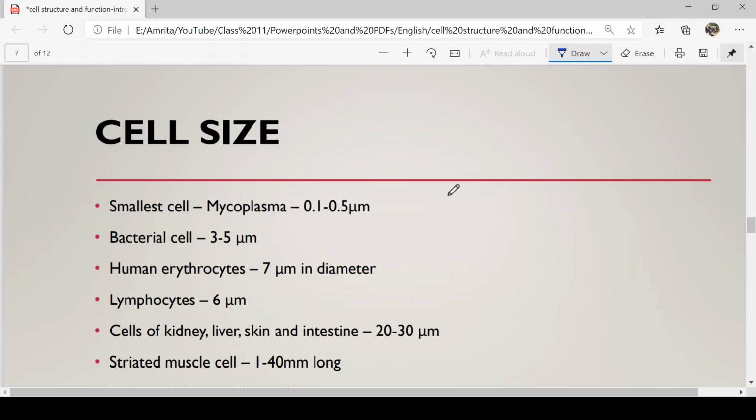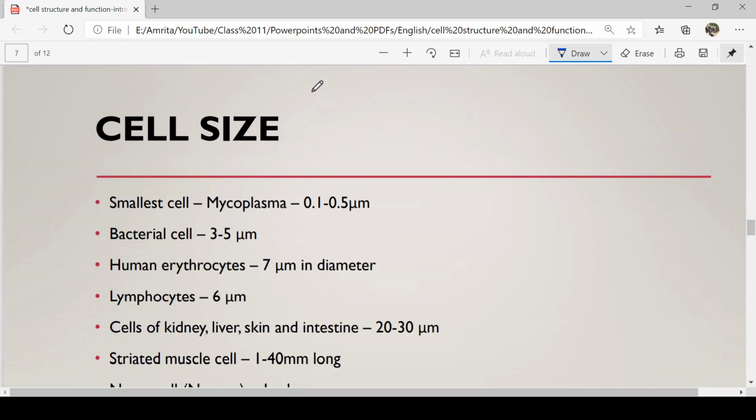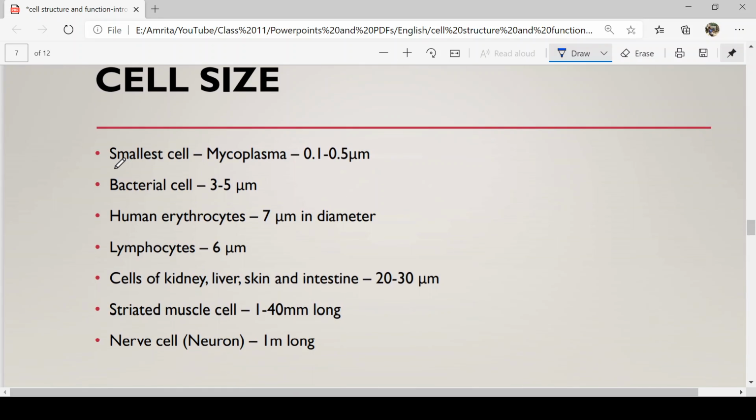Now coming to the diversity of cells. Cells that are found in nature show enough diversity in cell size and cell shape, so much diversity that is already present. If you take up the cell size, the smallest cell is a mycoplasma. The mycoplasma is nothing but a bacterial cell, but the smallest bacteria.